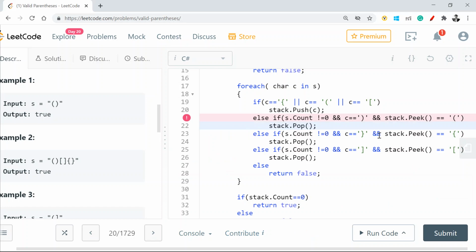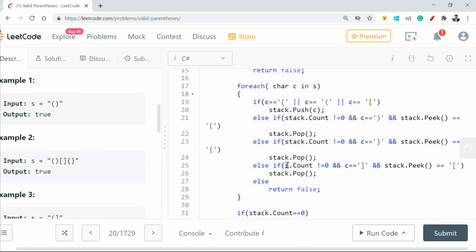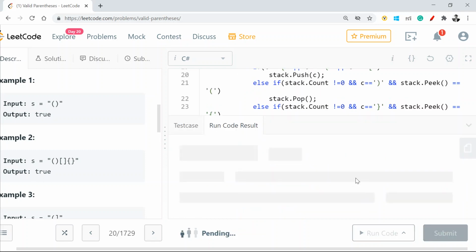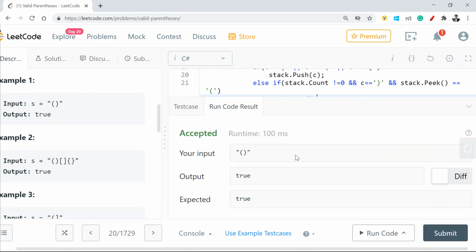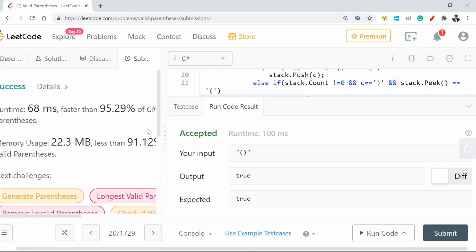Okay, I missed something. S.count, so this is stack. Sorry for that. Let's run it. Okay, it got accepted. Let's submit it. Okay, it was successful. So this is it.